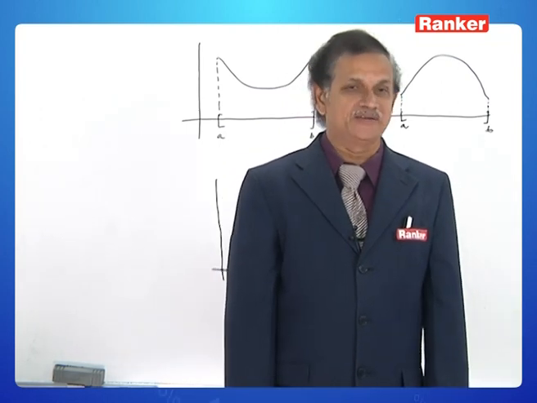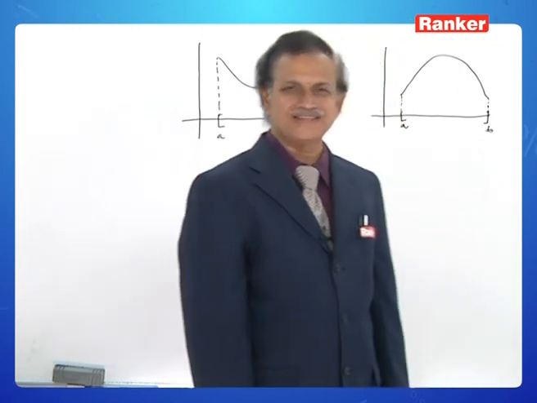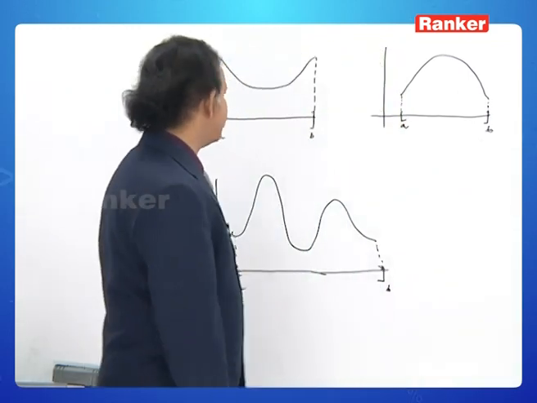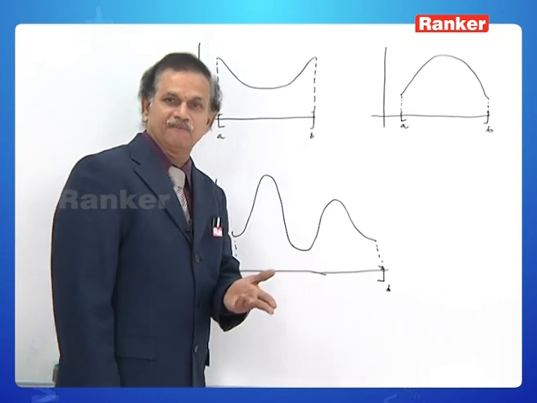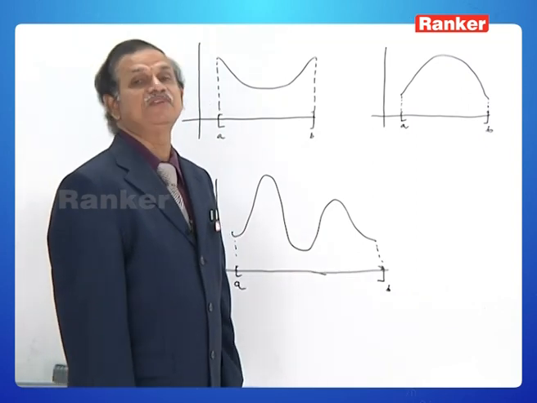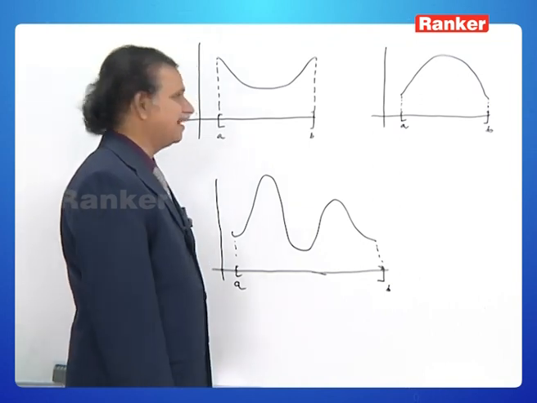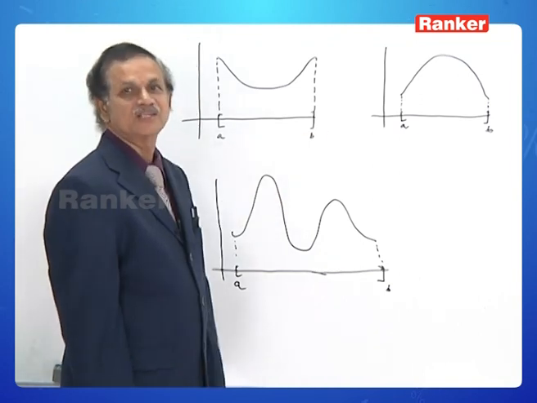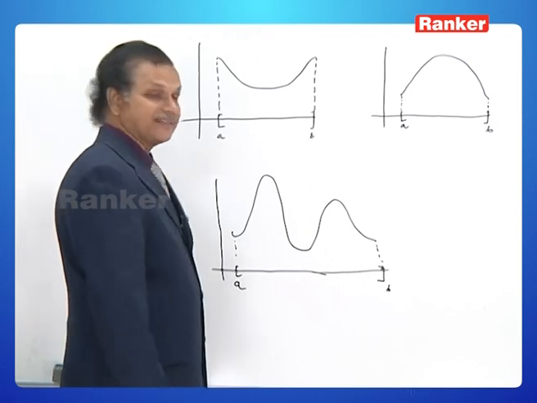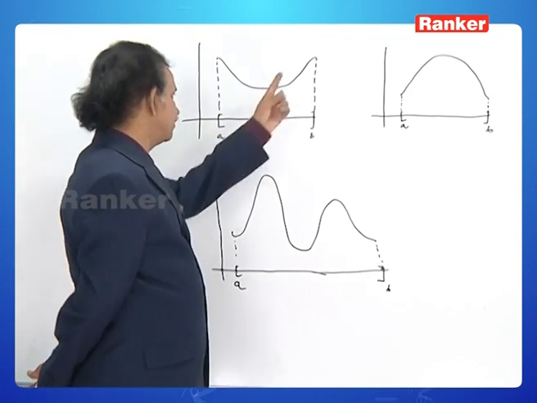And now about derivability. Because of the smoothness, it is possible to draw a tangent at any point between a and b. Therefore, f dash x exists. That is, f is derivable on the open interval a to b. You see, we do not require f dash a and f dash b here. Okay. The third condition, f of a is equal to f of b.